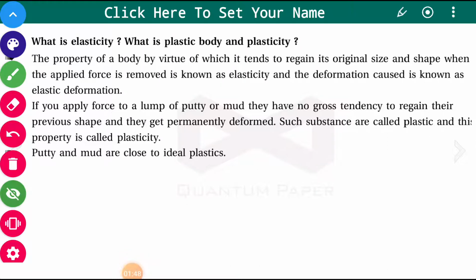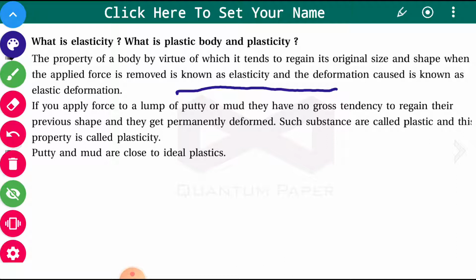Now we talk about the elasticity. What is plastic body and plasticity? The property of the body by virtue of which it tends to regain its original size and shape when the applied force is removed, then this property is called the elasticity. Means the object comes back to its original position.